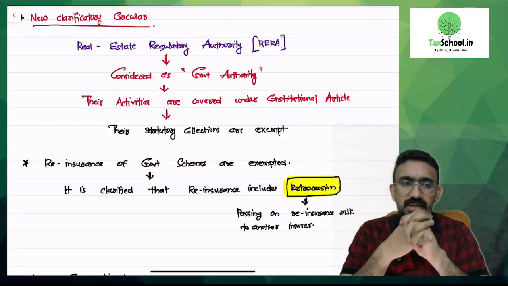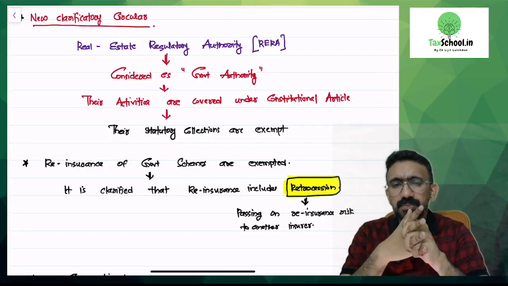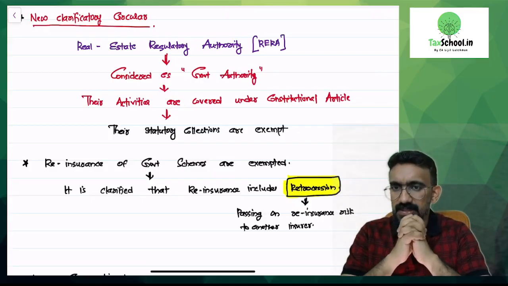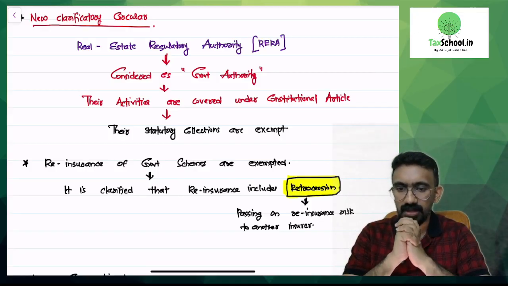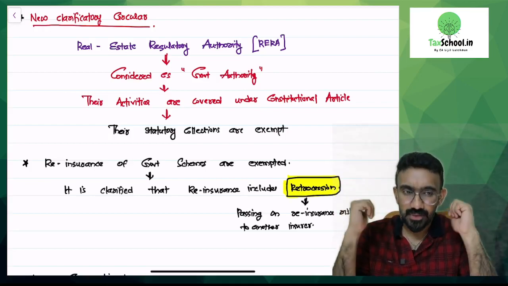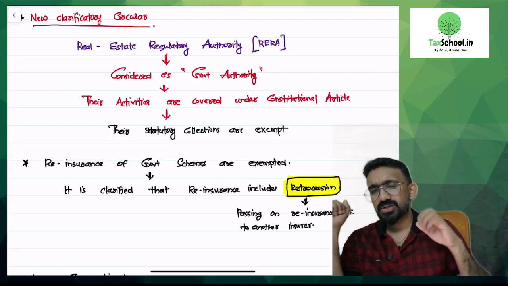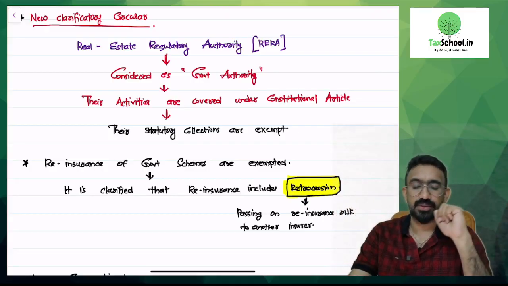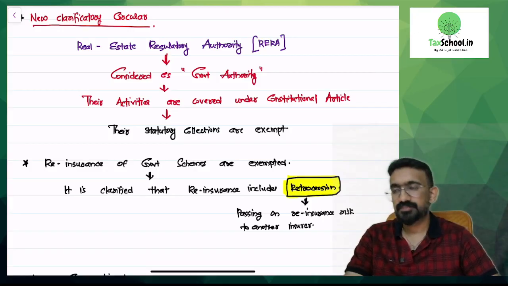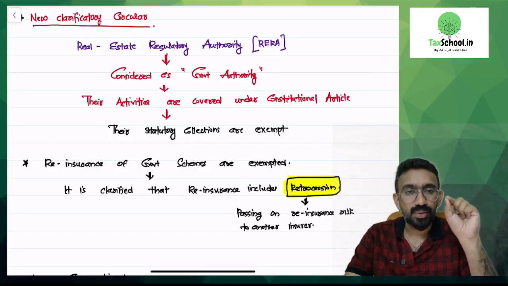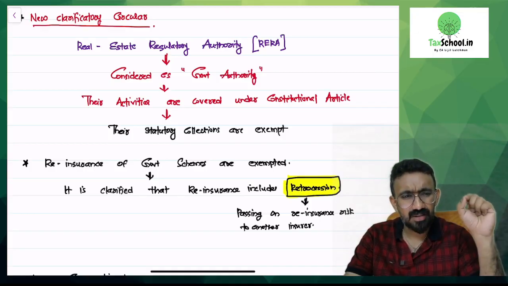There is a clarificatory circular that has come, which says that you heard of an entity called RERA. RERA is expanded as Real Estate Regulatory Authority. There was a confusion. There is an additional exemption entry. So, it's just a clarificatory circular on an existing exemption. There is an exemption that says services provided by government authority. What is a government authority?